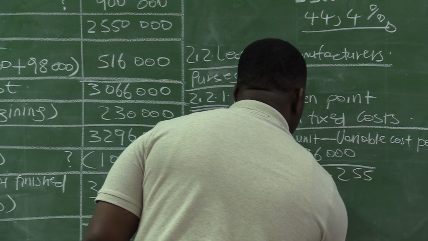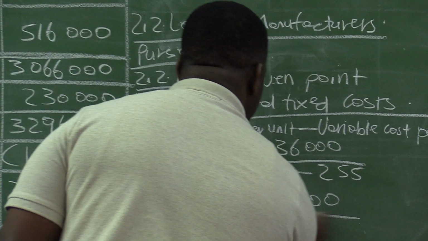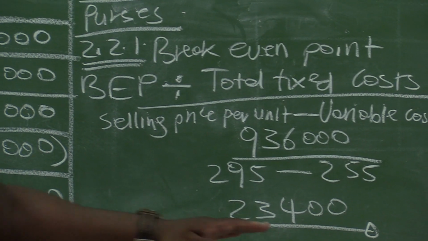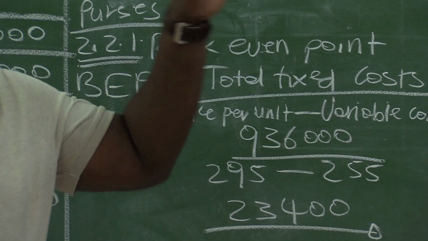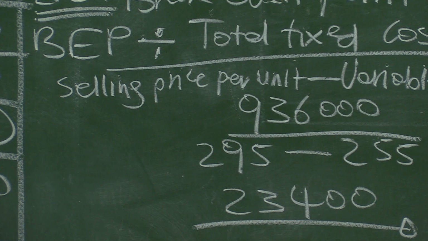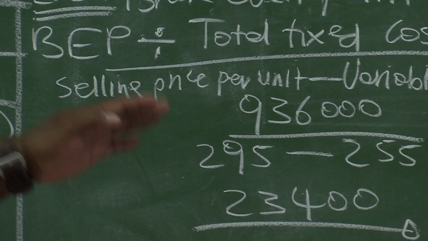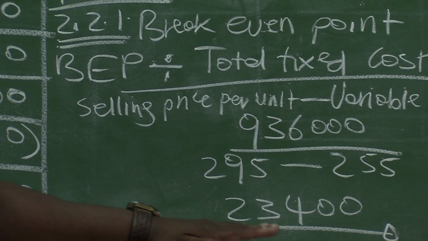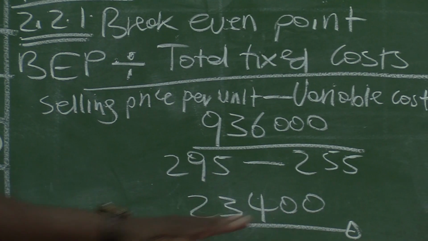Break-even point is 23,400. This business needs to sell 23,400 or more. Because if they sell less than 23,400, it will indicate that this business is running at a loss. Because the break-even point is the minimum number